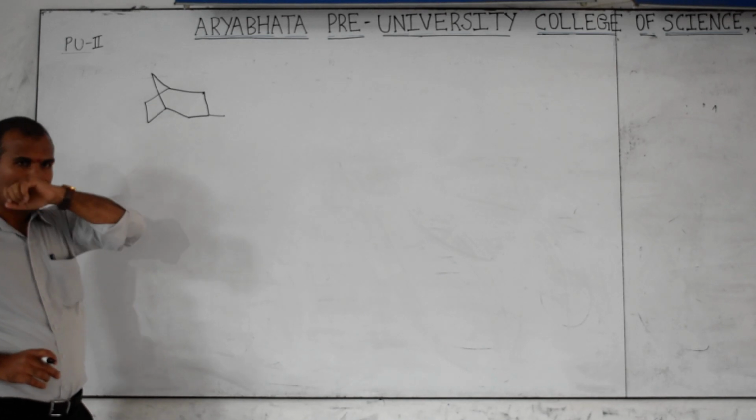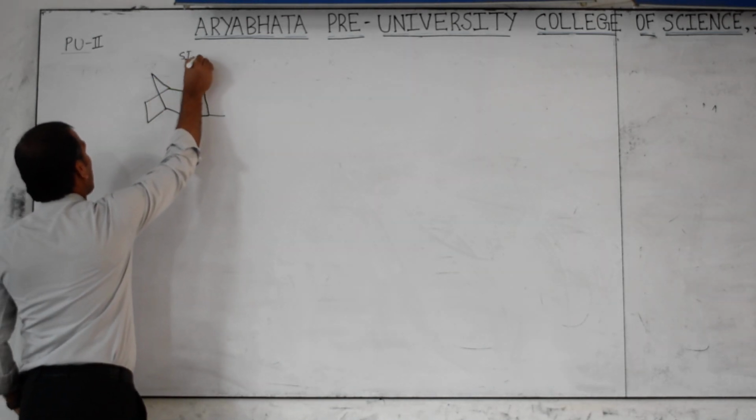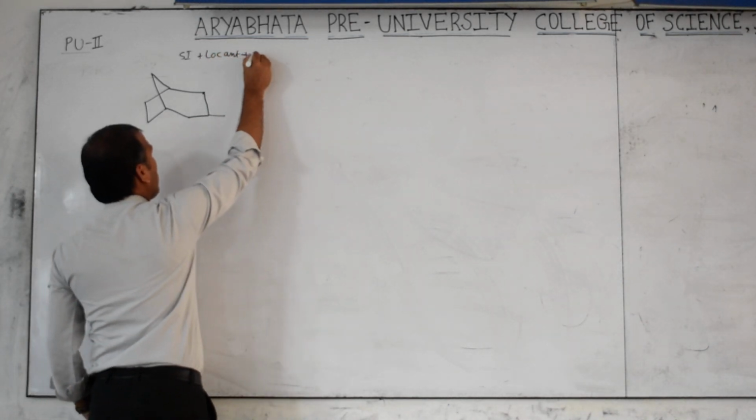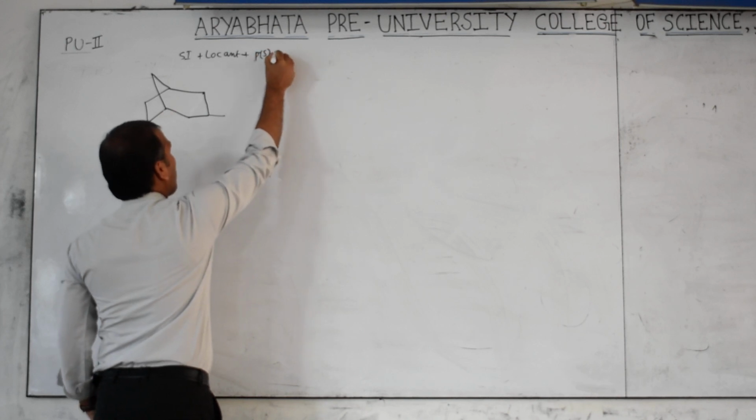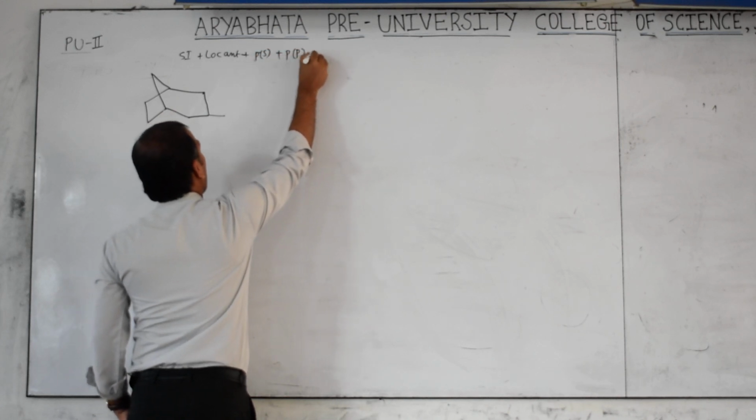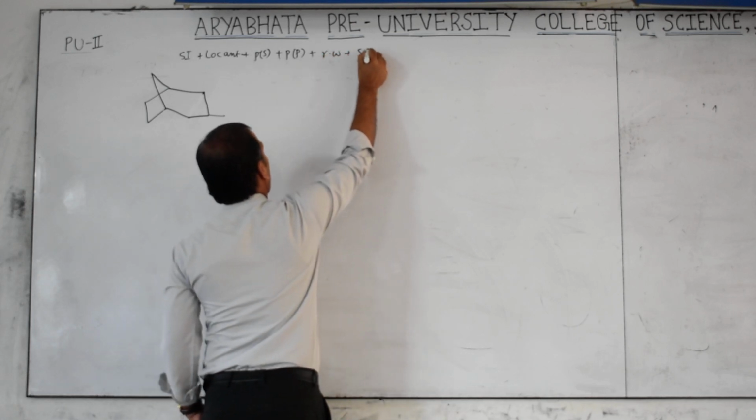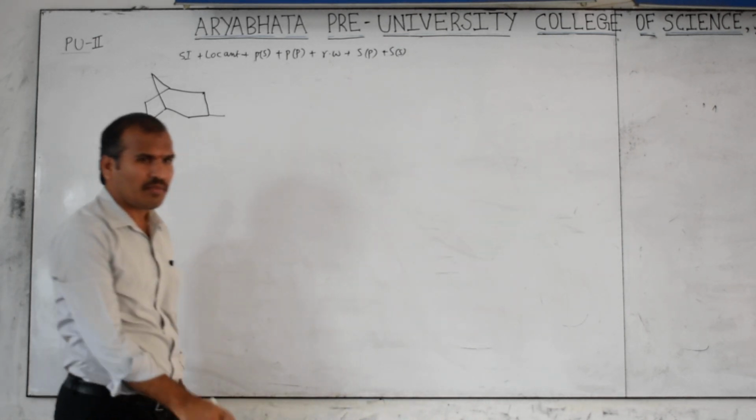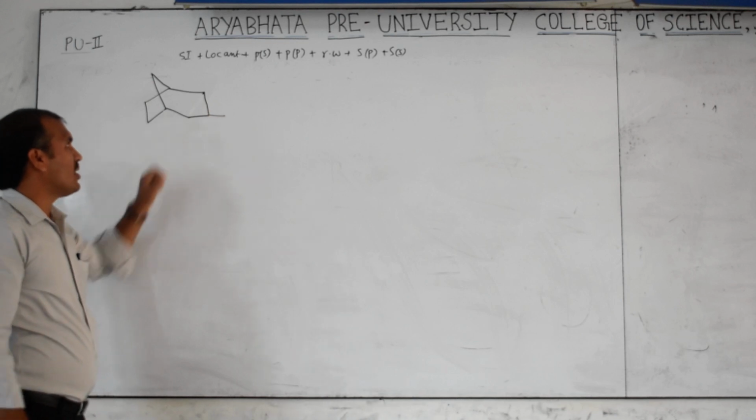Now name it. Whatever I told you in the last class, don't forget: stereoisomerism plus locant. Prefix secondary, I am not writing a total. Prefix secondary plus prefix primary plus root word plus suffix primary, then plus suffix secondary. Here, the locant question, what is that?